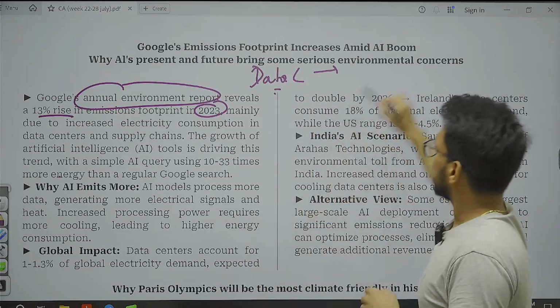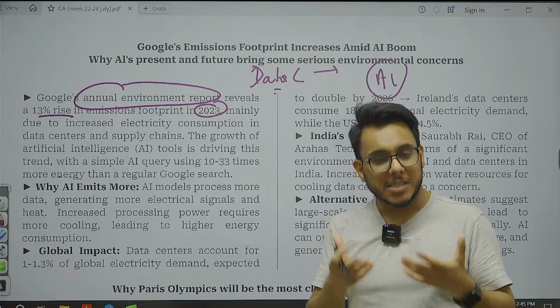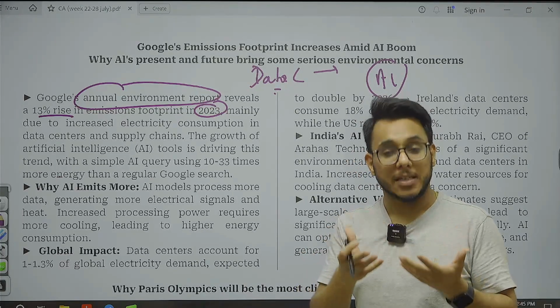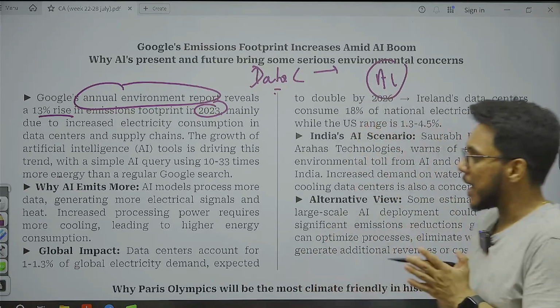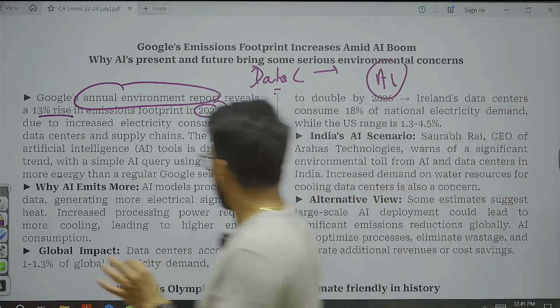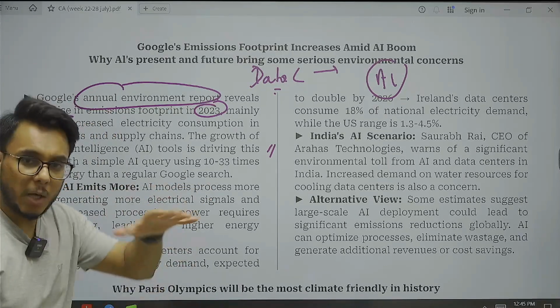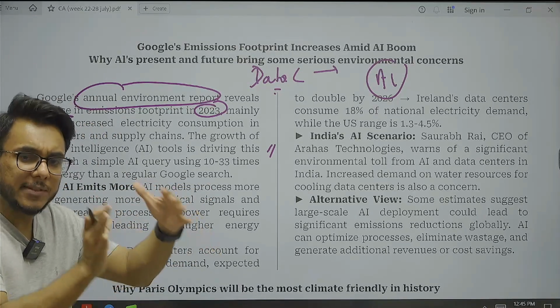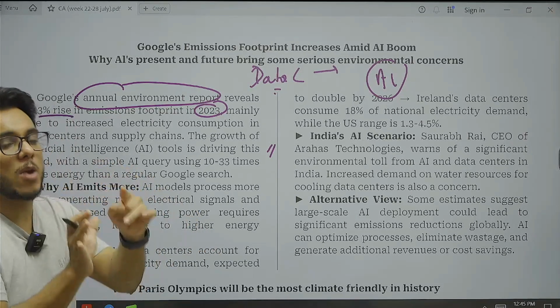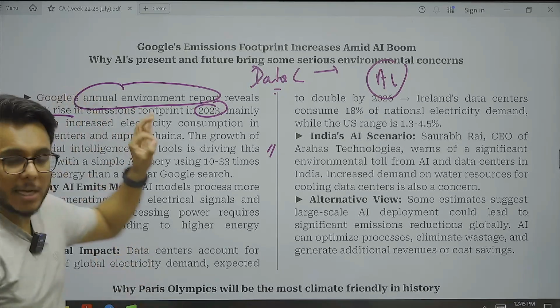Now there is AI development going on, and for that AI, massive computing is needed, huge data centers are needed. So basically the AI tools will also need a lot of power. Now, just a data point here, and I will insist that you use this data along with the source. The source is Google's annual environment report.